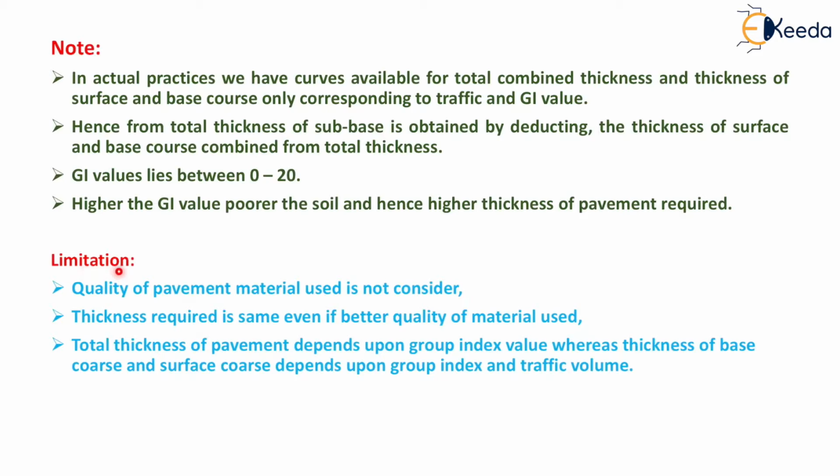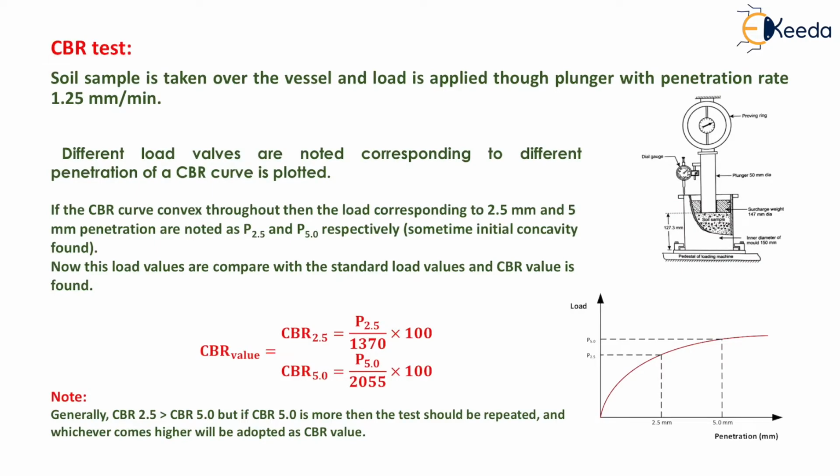Now the limitations of group index method. Quality of pavement material used is not considered. Thickness required is same even if better quality of material is used. Total thickness of pavement depends upon group index value, whereas thickness of base course and surface course depends upon group index and traffic volume. Now the next method is the CBR test.